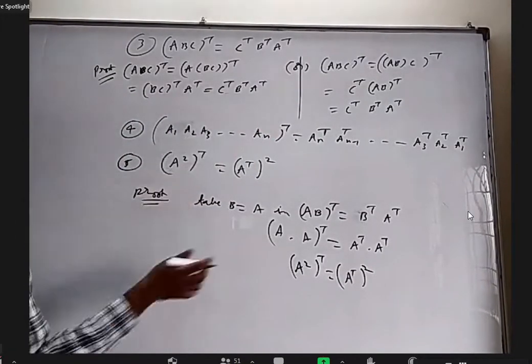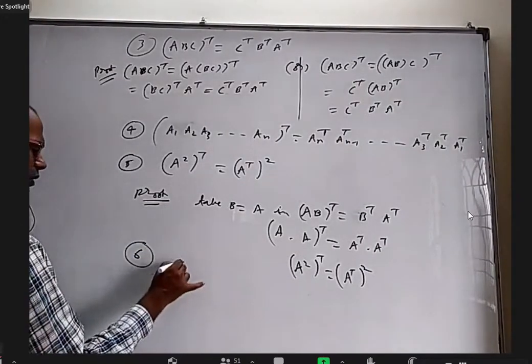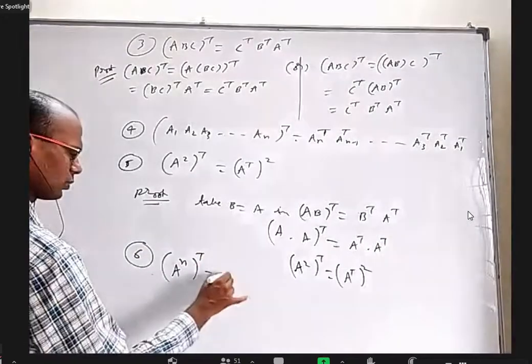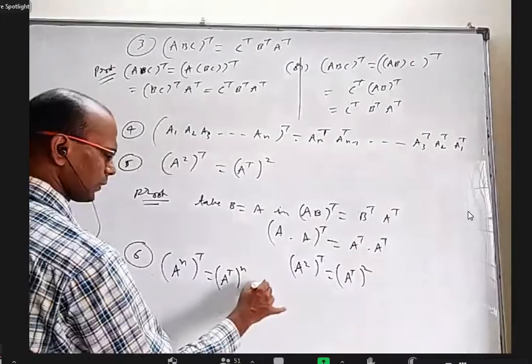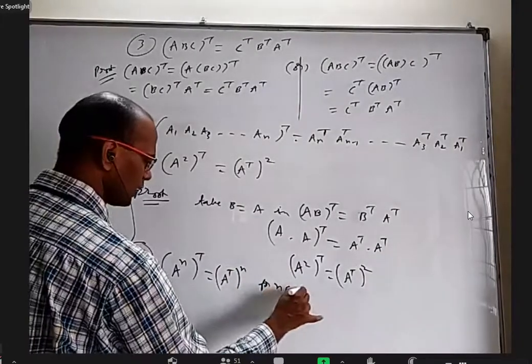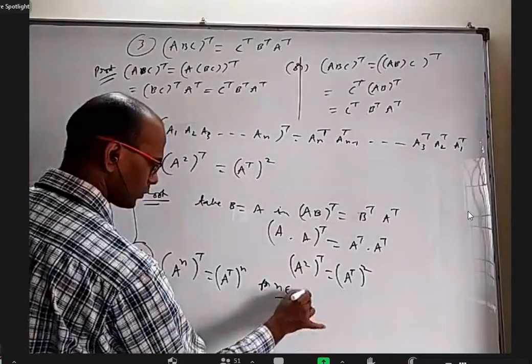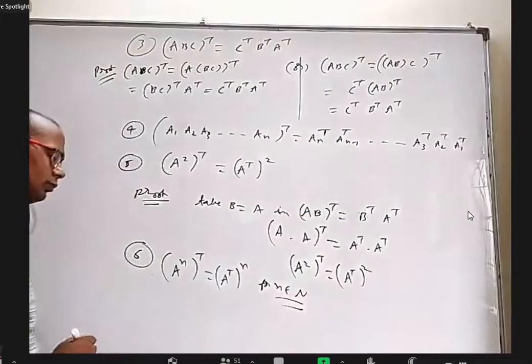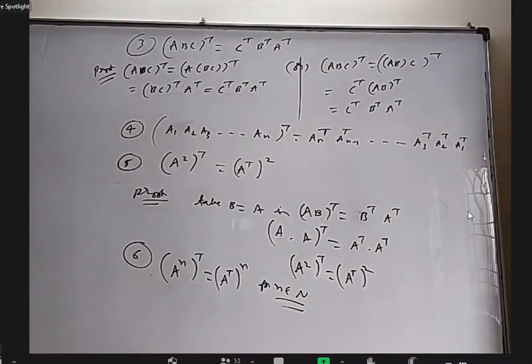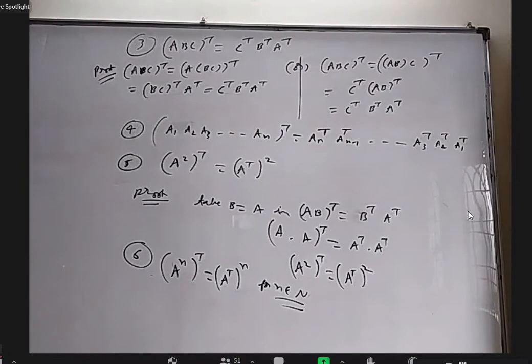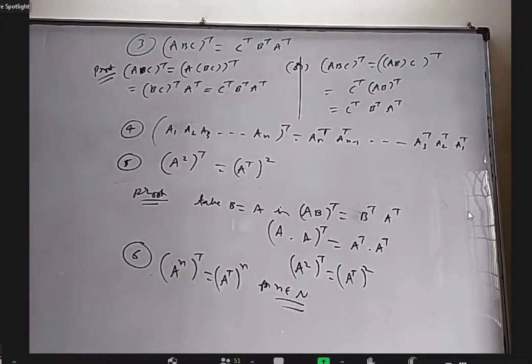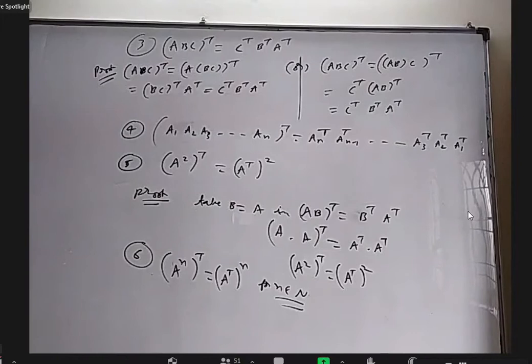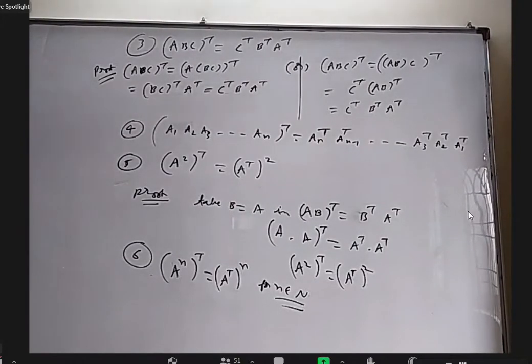In fact, if you prove it for n, it is okay. So the sixth one, I'll just write it: A power n whole transpose equal to A transpose whole power n for n belonging to natural numbers. It can be 2, 3, 4, anything. Okay, so please copy all these things.